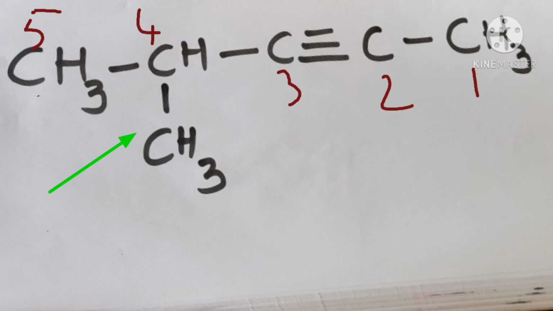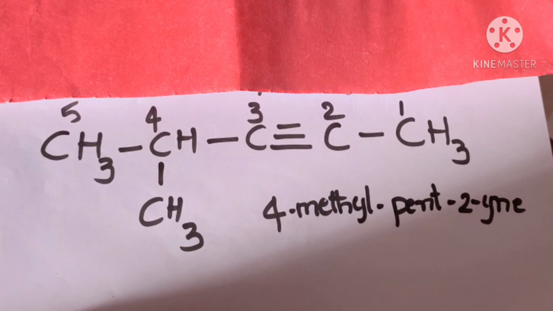The root word is pent, because the parent chain contains 5 carbon atoms. The triple bond is between the second and third carbon, so we give the lowest number and write 2-yne.